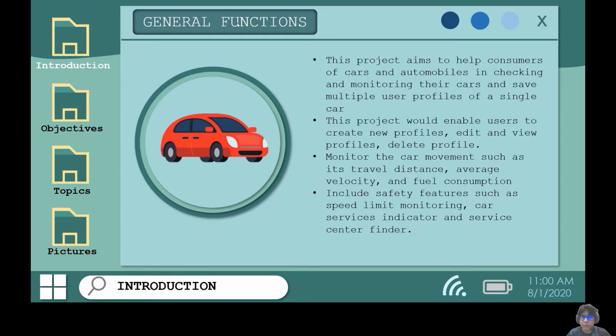Next, it will enable users to create a new profile, edit and view a profile, and delete a profile. It will also monitor the car movement such as its travel distance, average velocity, and fuel consumption. It will include safety features such as speed limit monitoring, car service indicator, and finder. So next, I will pass to the next presenter.